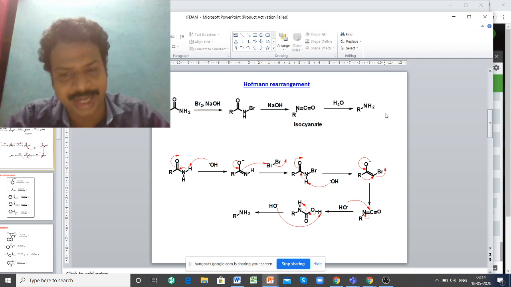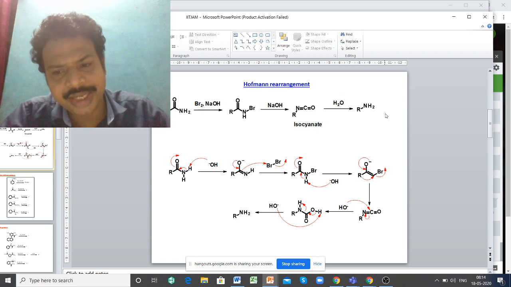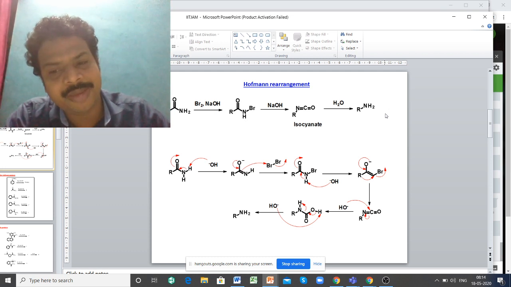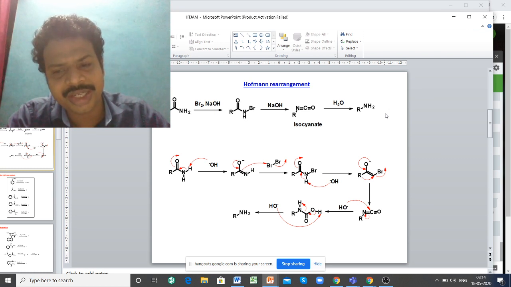It's an isocyanate. Next step is the addition of water. You know very well, the carbon in the middle is more electropositive, while nitrogen and oxygen are electronegative. So OH minus attaches to the carbon. What will happen next?